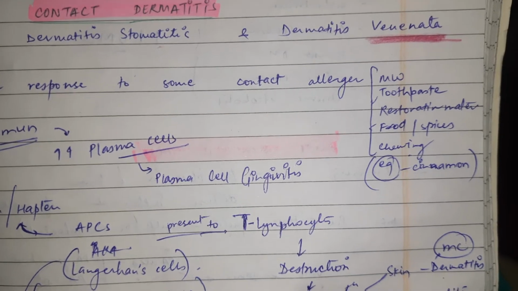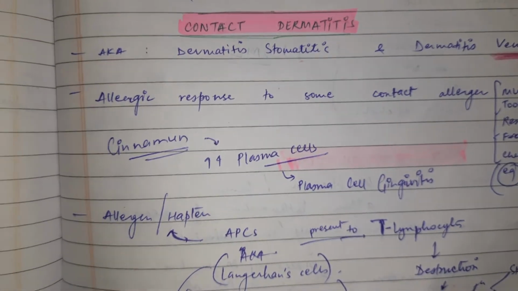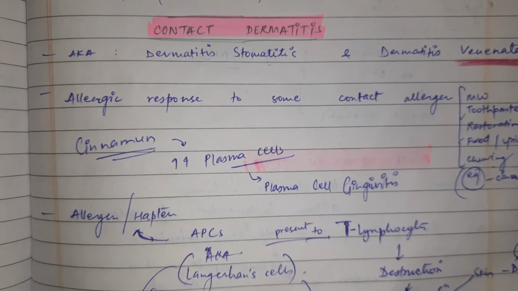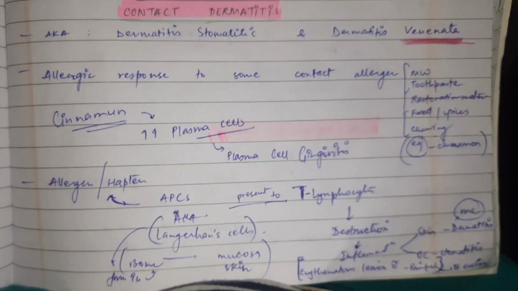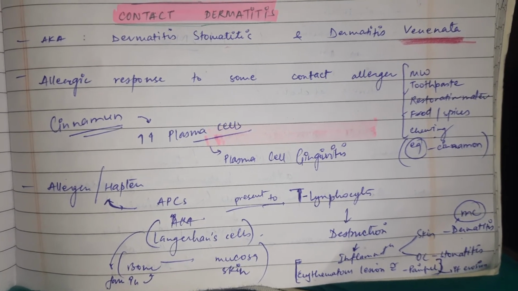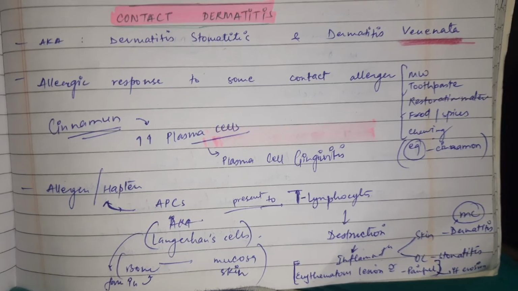Example, food spices like cinnamon. Cinnamon is the most common example, in which increase in plasma cells occurs. Plasma cell gingivitis can occur.